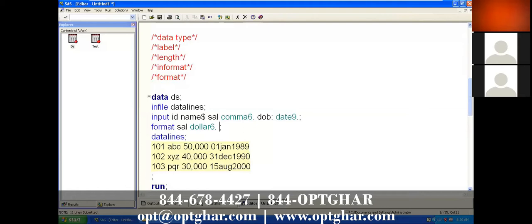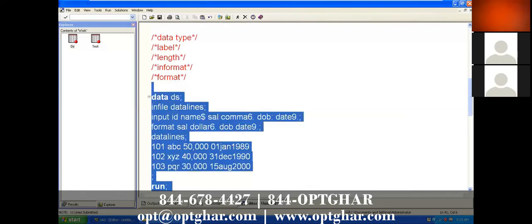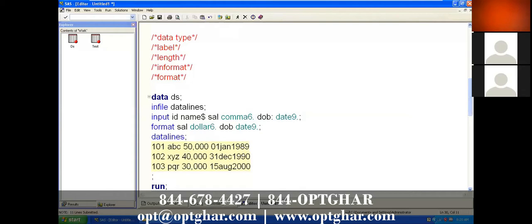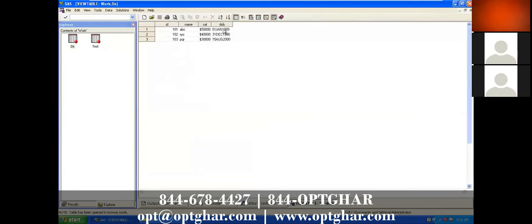Suppose there is one more variable called DOB, and whatever format you want to apply, if you want the same format, just apply date9. Now you will get the exact same format. Just now, when you applied $6, the same format came, right? So now you will get the same format, 1st Jan 1989. You got it?